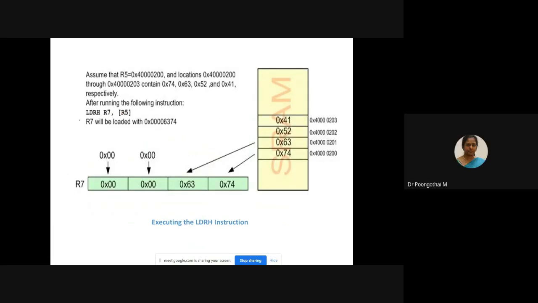Next, LDRH. We are trying to access 16-bit data, similar to the previous one. Here we have 63 and 74. After execution, the data available at 200 and 201 are transferred into R7, and your R7 is loaded with this 16-bit value. Look at the direction: the data flows from memory to register. Store means data flows from register to memory.